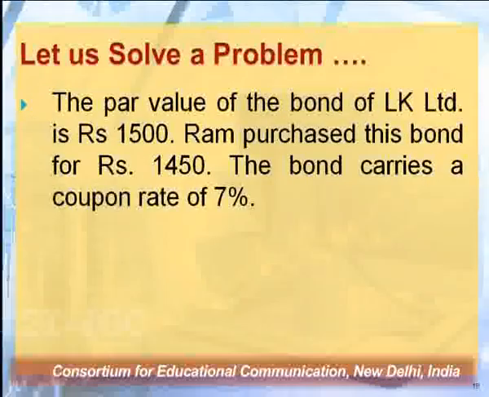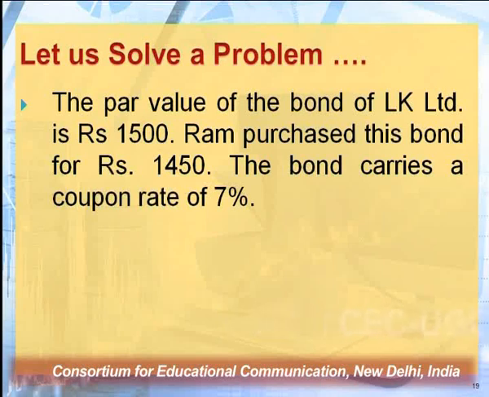Now let us practically understand. With a numerical example, we have understood how to calculate the return for one year or an effective period, current yield, and yield to maturity. Now let's try to solve a problem. The par value of the bond of LK Limited, a company called LK Limited, or you can say the book value of the bond of this company, is rupees 1500. There is an investor called Ram who purchased this bond for rupees 1450. So the price of the bond is 1500 and the investor has paid only rupees 1450 to LK Limited.